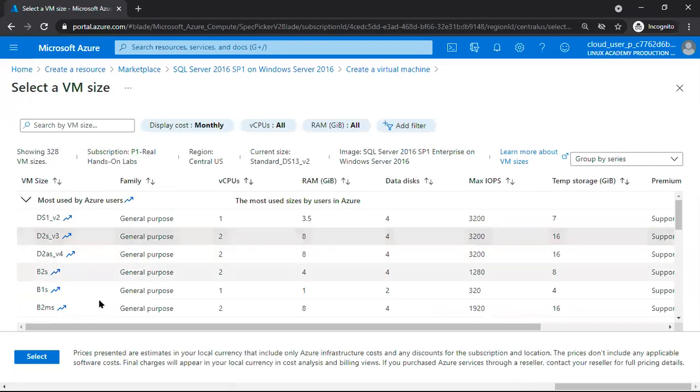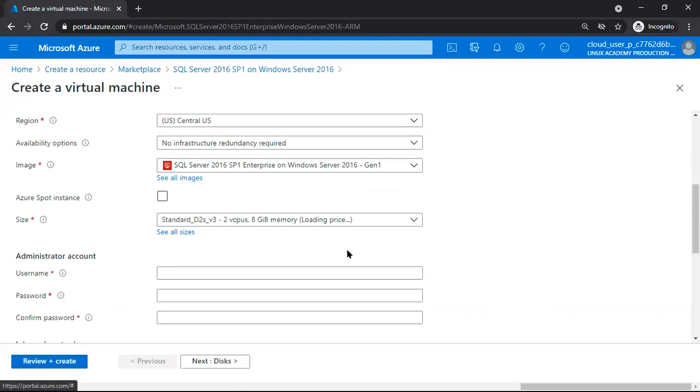For example, if I want an 8 GB machine, only 8 GB RAM, its cost is almost 10,000 rupees here. We can select here which machine we want.